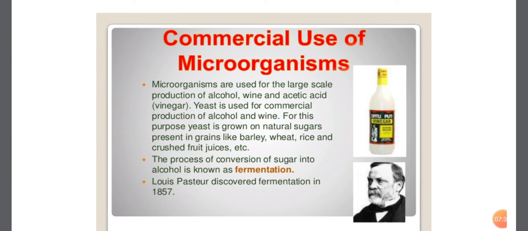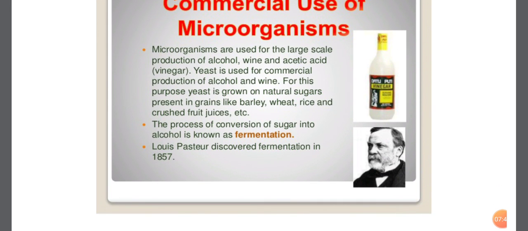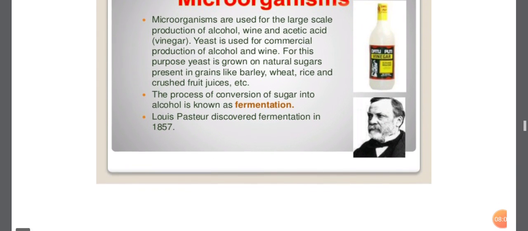Now we discuss the commercial use of microorganisms. Microorganisms are used on a large scale to produce alcohol, wine and vinegar. The chemical name of vinegar is acetic acid. Yeast is used to produce alcohol and wine. For this purpose, yeast is grown on natural sugars present in grains and fruit juices.